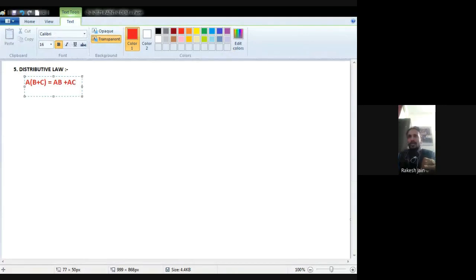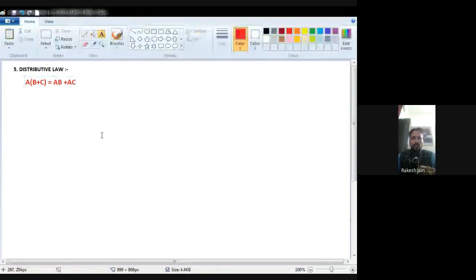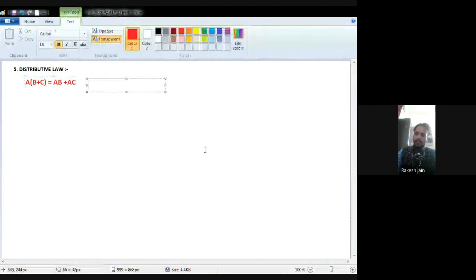Okay. So the fifth law is... yes, I found the snapshot. Kindly wait for a while. Now the next law is distributive law. The next law is distributive law.